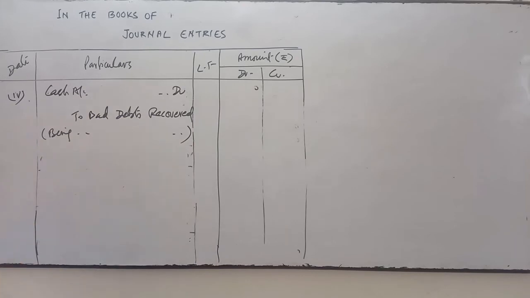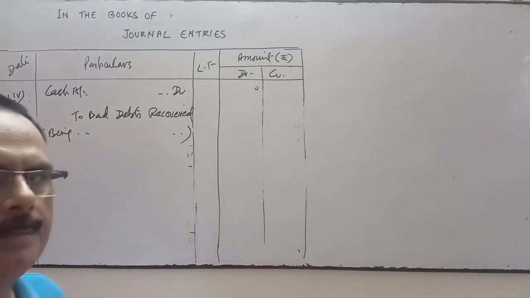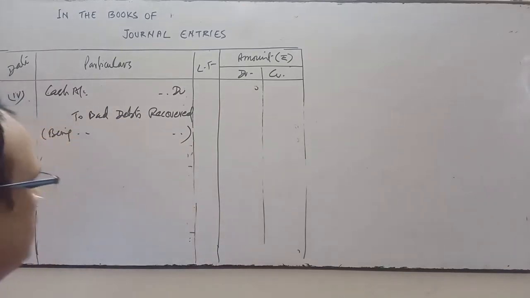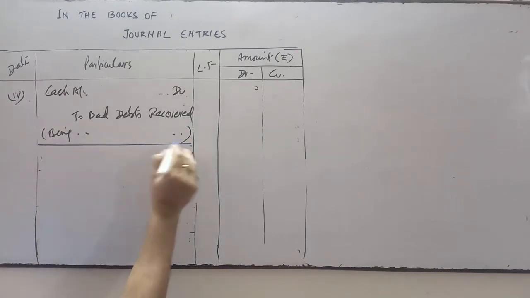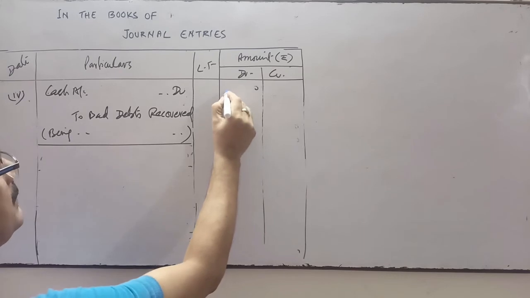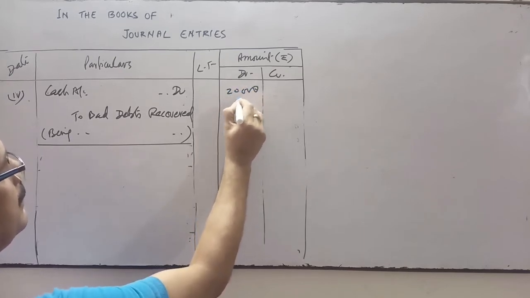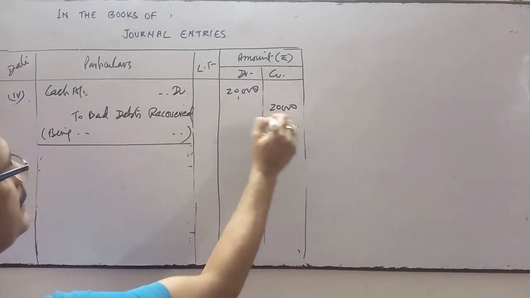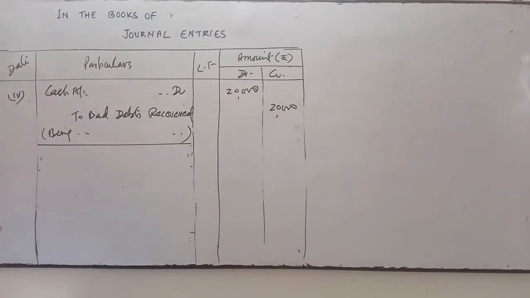So narration will be very simple: being bad debts recovered. That will be the simple and short narration. So the amount of bad debts recovered is 20,000. Now come to the next.